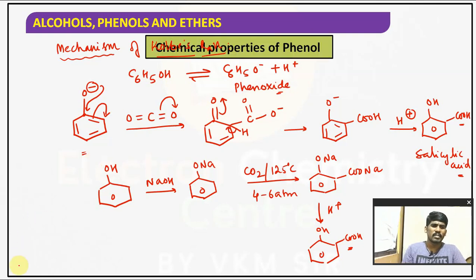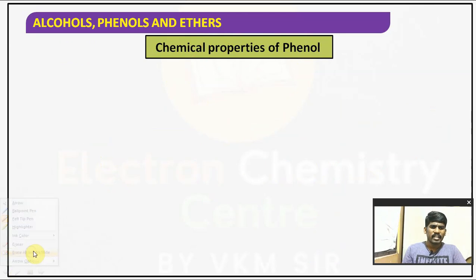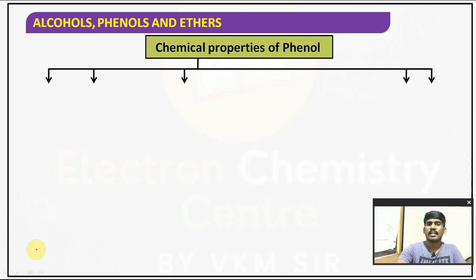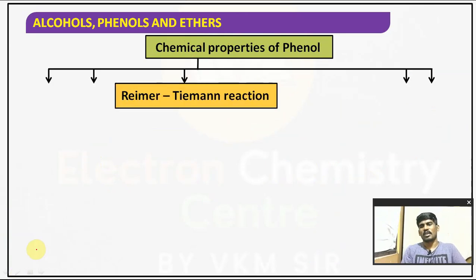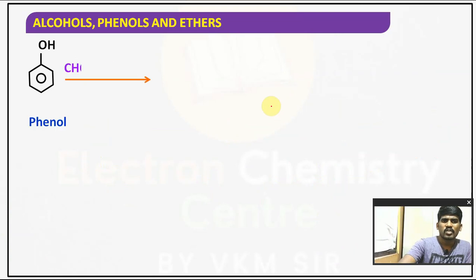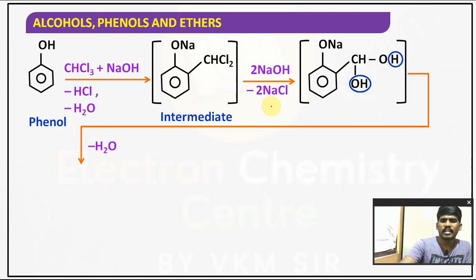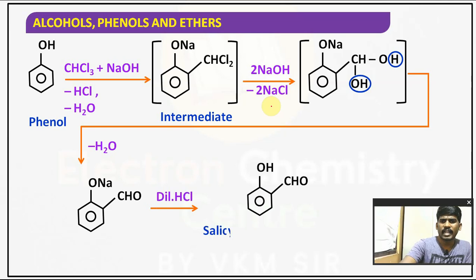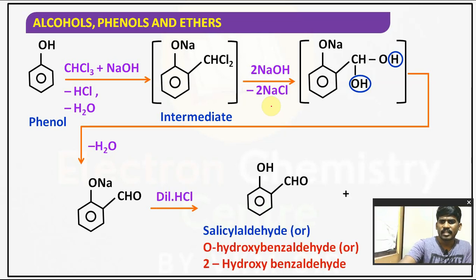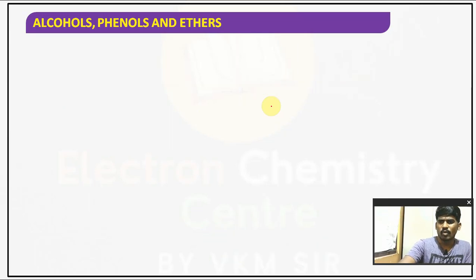Now we will be talking about the second reaction we have. The second reaction is Riemer-Tiemann's reaction. What is that, children? Riemer-Tiemann's reaction. A very important reaction, children, for the PU as well as for competitive exams. So let's see the Riemer-Tiemann reaction. I'll explain it with the mechanism also, don't worry.